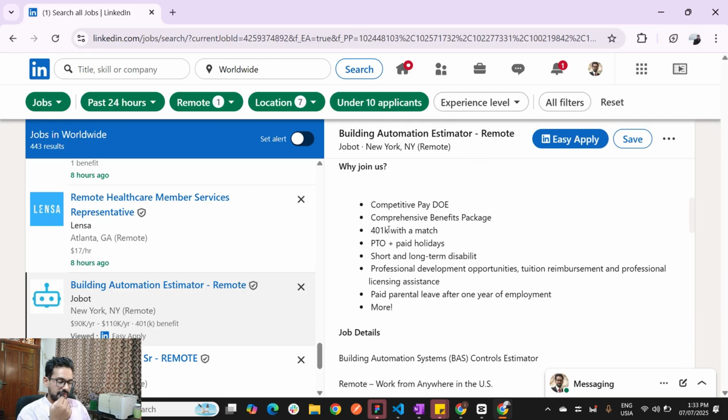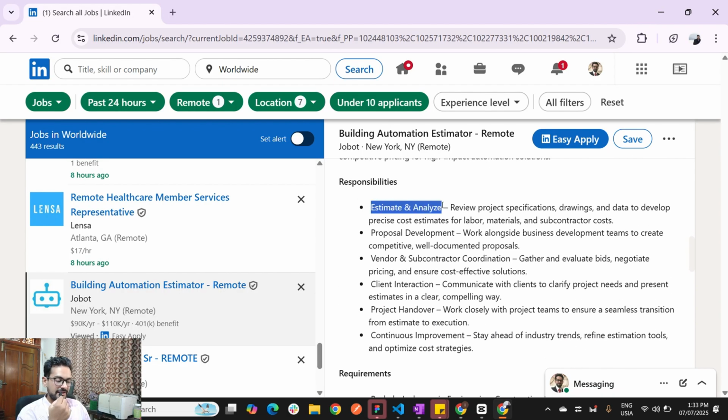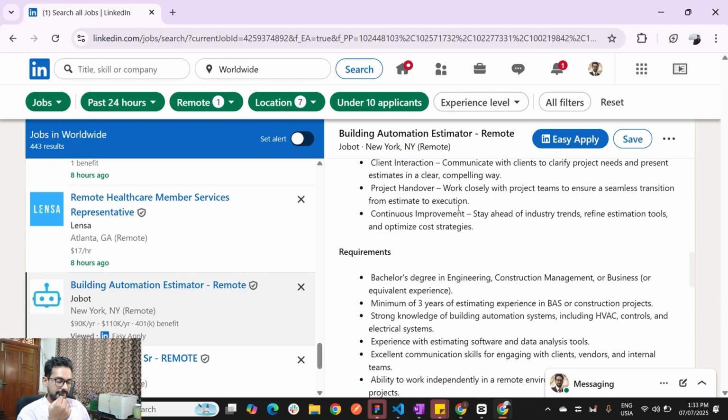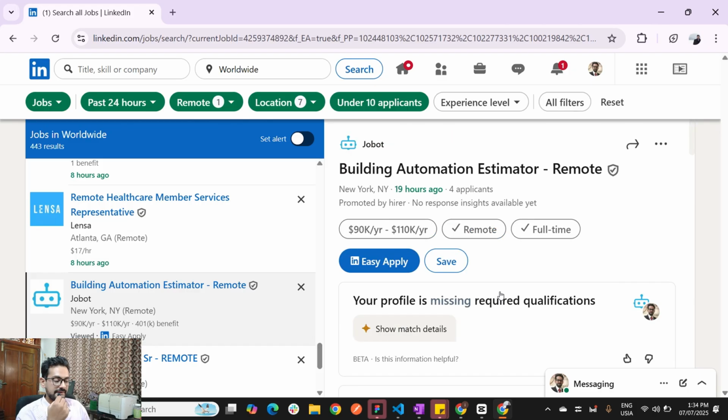So if you see what are their requirements, they are actually looking for someone who has estimate and analysis experience. They are looking for someone who has a construction management degree or bachelor's in engineering. They are looking for someone who has estimation experience, 3 years of estimation experience. So if you have worked in construction industry and have 3 years of experience or more in estimation field, you can definitely apply for this position, and you can see that there are only 4 applicants in this position. If you apply, there is a 100% chance for you to get an interview call.